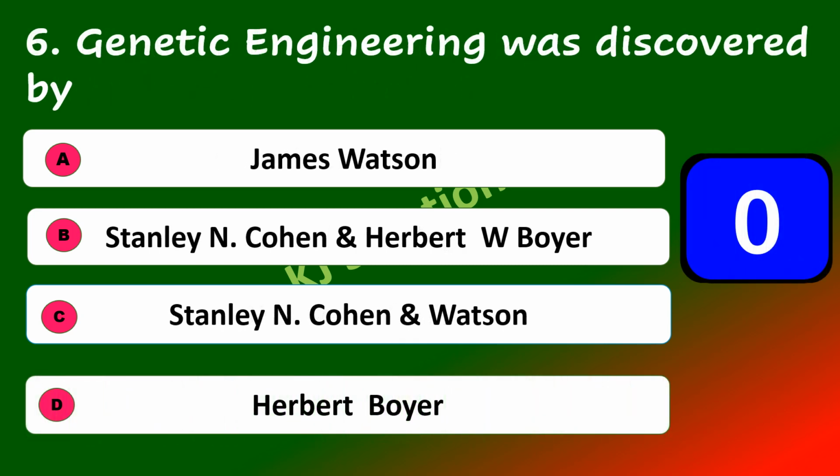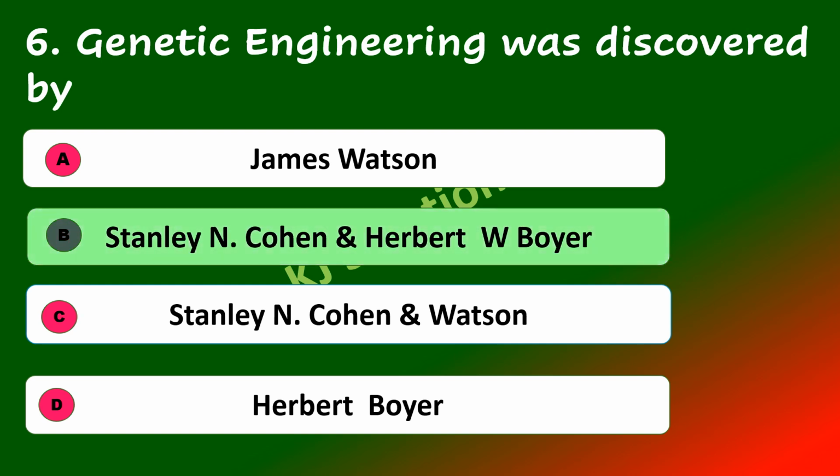Next question. Genetic engineering was discovered by James Watson, Stanley N. Cohen and Herbert W. Boyer, or Stanley N. Cohen and Watson, Herbert Boyer. The answer is Stanley N. Cohen and Herbert W. Boyer.